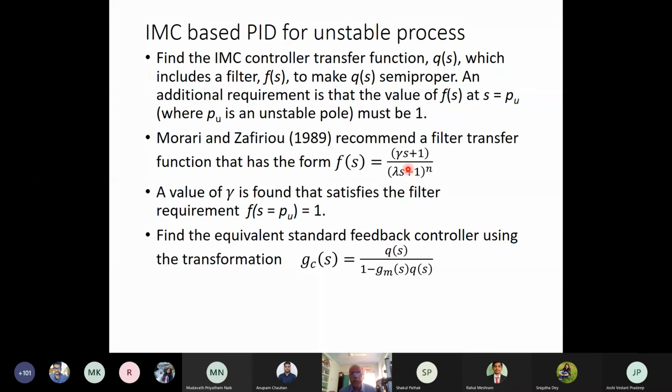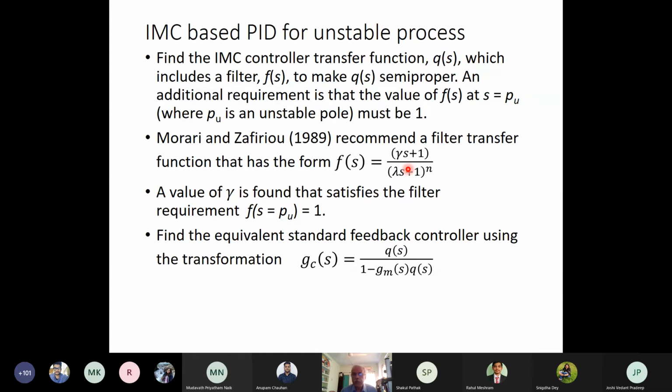So we can find the IMC controller transfer function Q(s), which includes a filter to make Q(s) semi-proper. Now, an additional requirement is that the value of F(s) at s equal to p_u must be equal to 1, where p_u is the unstable pole. The filter transfer function should be F(s) = (gamma s plus 1) by (lambda s plus 1) to the power n.